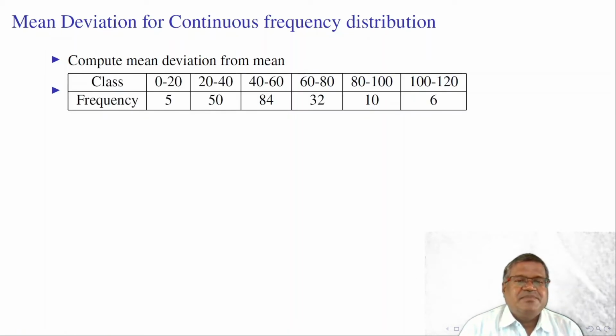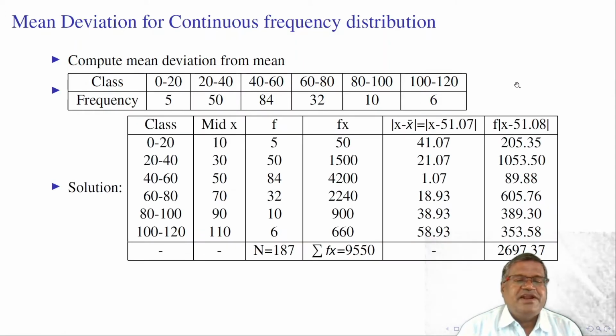Compute mean deviation from mean for the given data. Here classes are 0 to 20, 20 to 40, 40 to 60, 60 to 80, 80 to 100, 100 to 120. Frequencies are 5, 50, 84, 32, 10, 6. We need to find mean first. In this column, this is mid value. 0 to 20, mid value is 10: 0 plus 20 divided by 2. 20 plus 40, 60 divided by 2 gives us 30. These are the mid values.